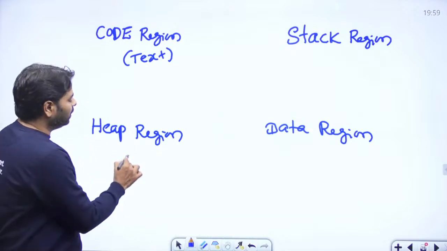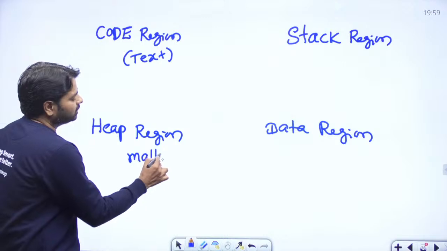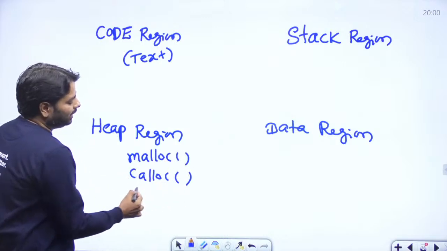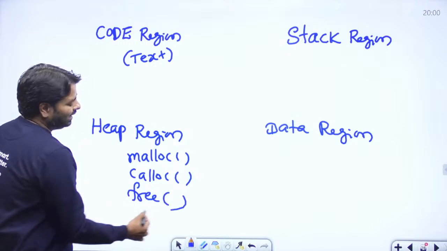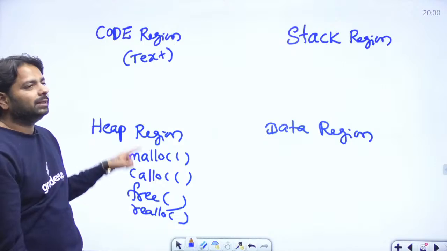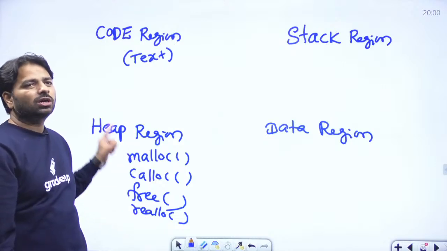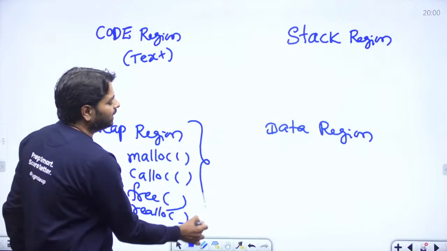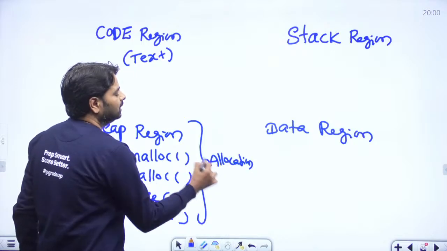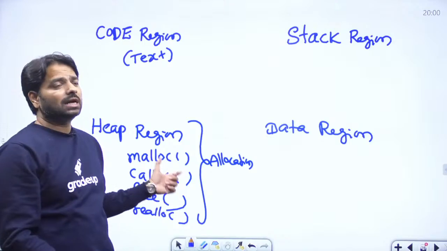Like here you are going to use malloc, calloc functions to allocate the memory. If you want to deallocate, you can use free or realloc. These functions are going to help in the heap region either for allocation or deallocation. You are going to decide when to allocate and when to deallocate. This is a runtime explicit user allocation.